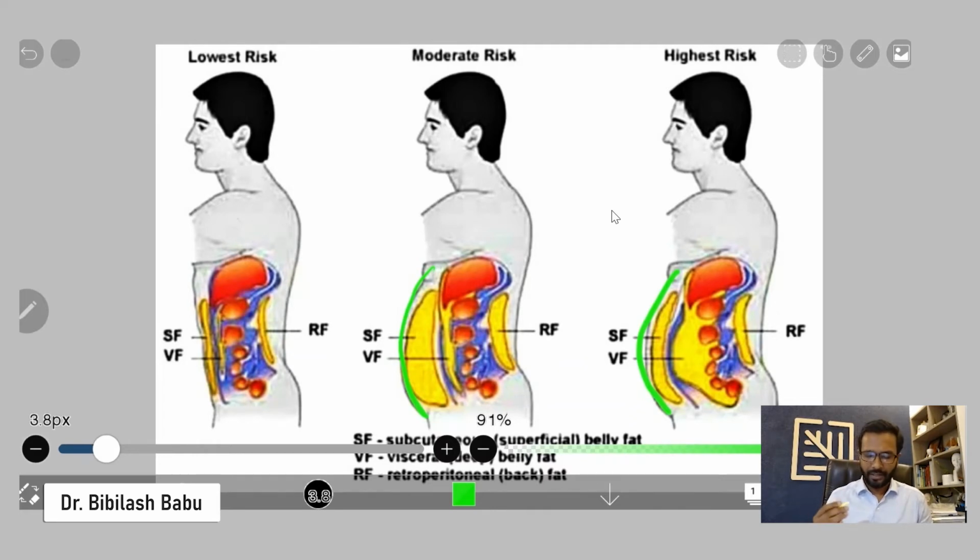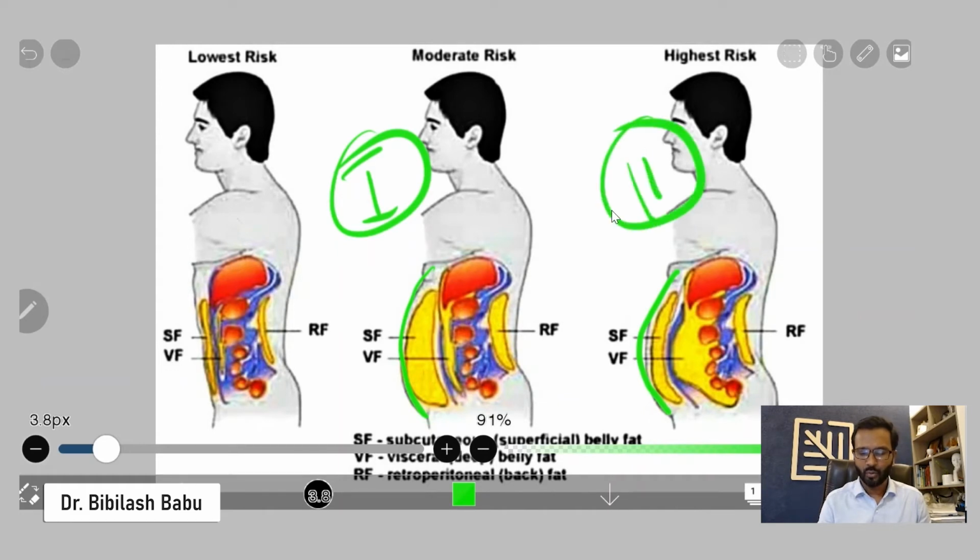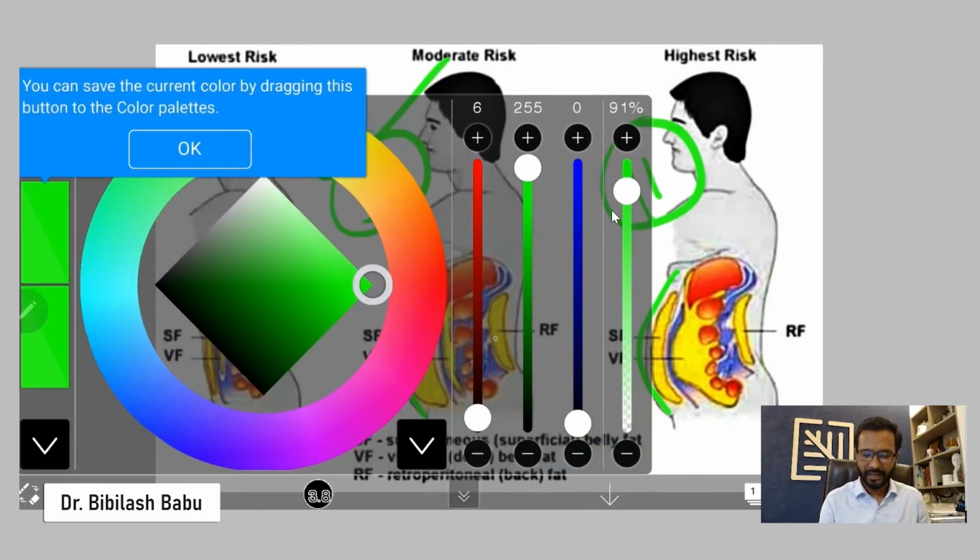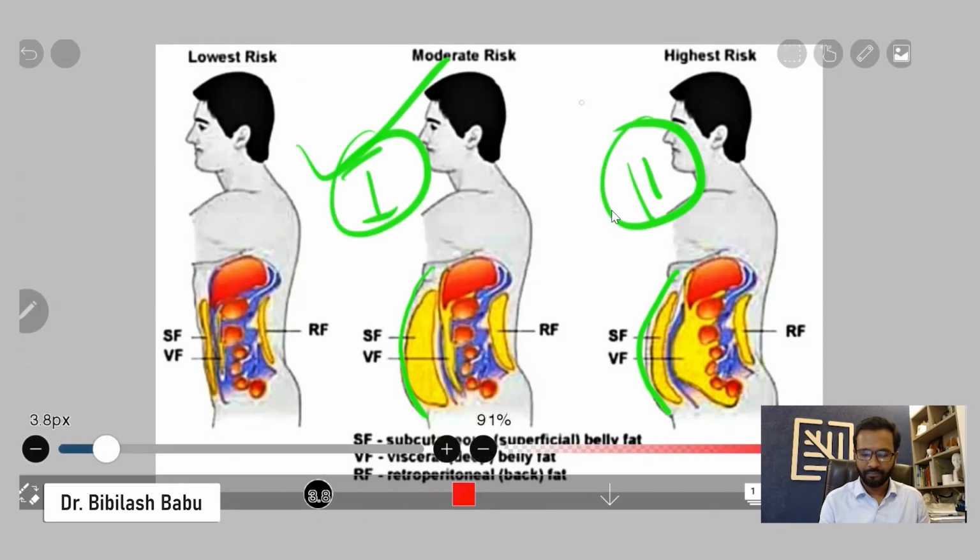So if a client who is coming to me belongs to type 1 and another client who is coming to me is type 2, how is the prognosis in these two patients? Like, who is a good candidate for liposuction? I can definitely tell you type 1 is the best candidate for liposuction, and type 2 is a bad candidate for liposuction. Okay, why is it like that?